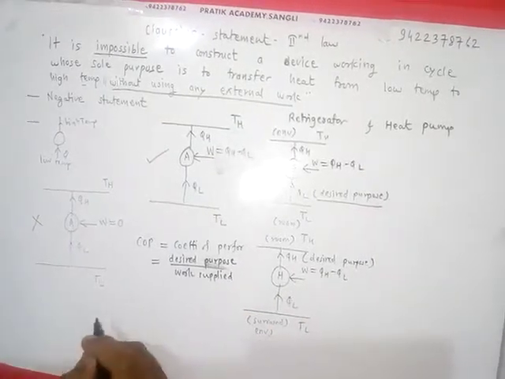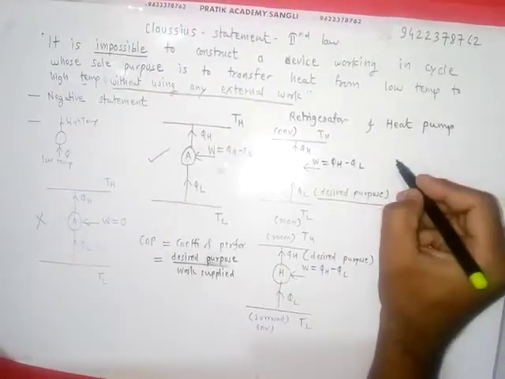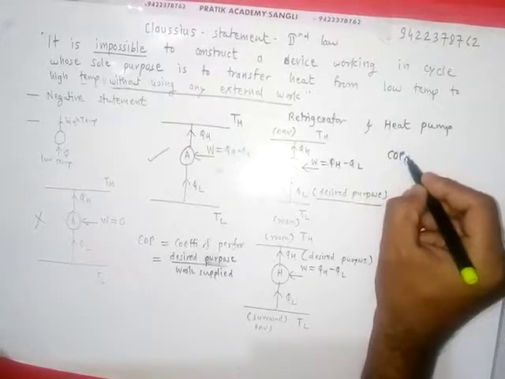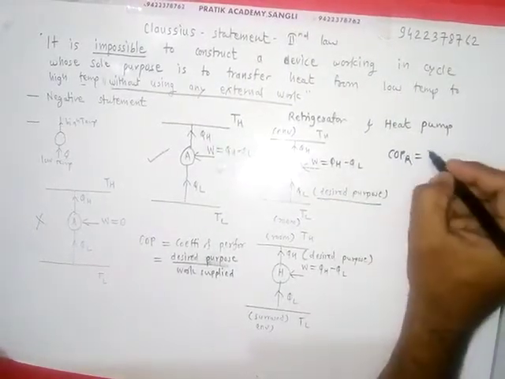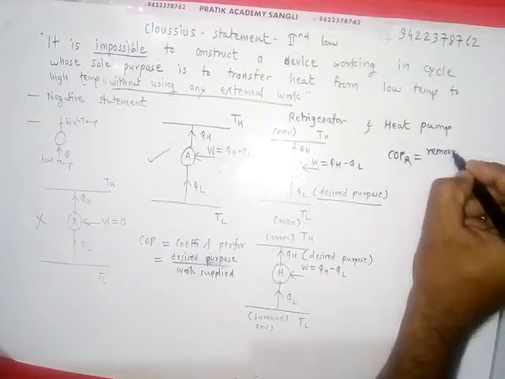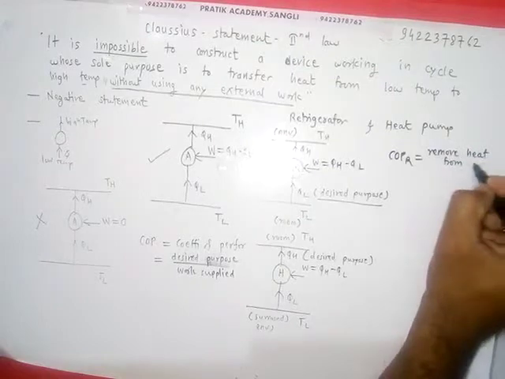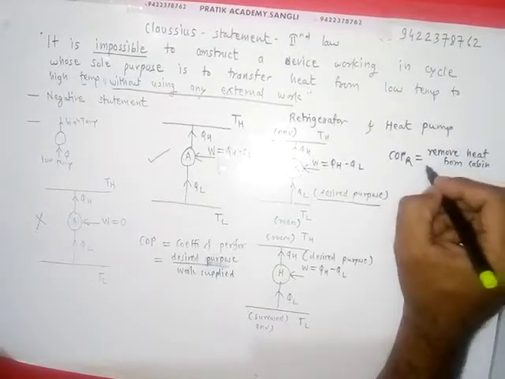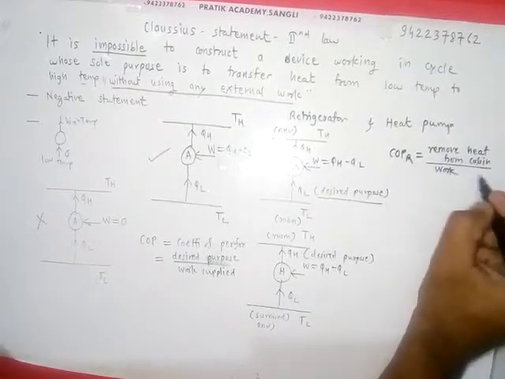Now apply this definition, and here we get COP of refrigerator. Here the desired purpose is to remove heat from the cabin upon work supplied.